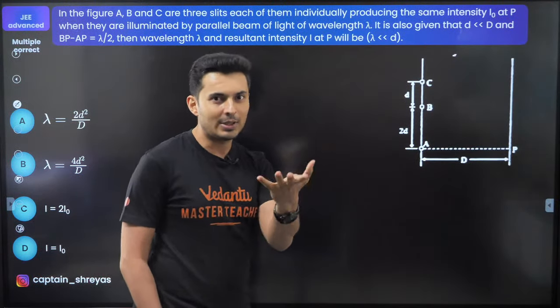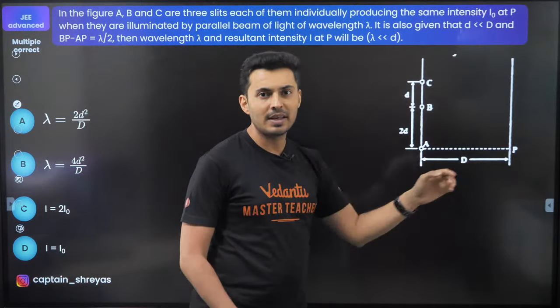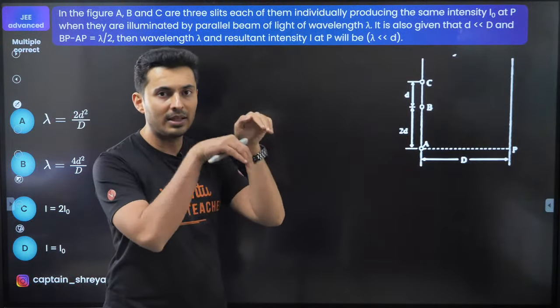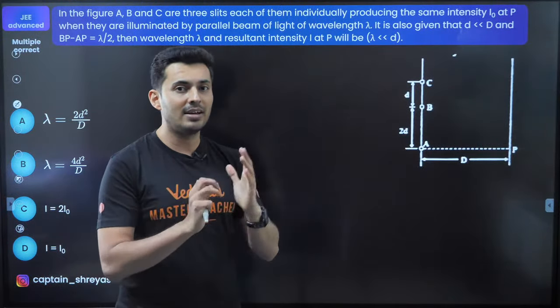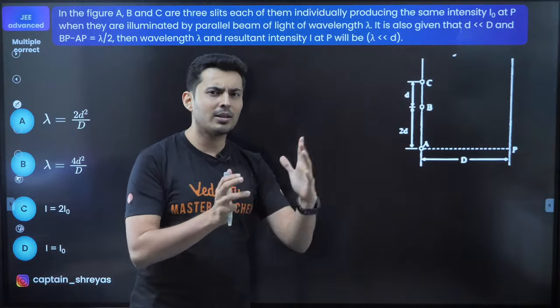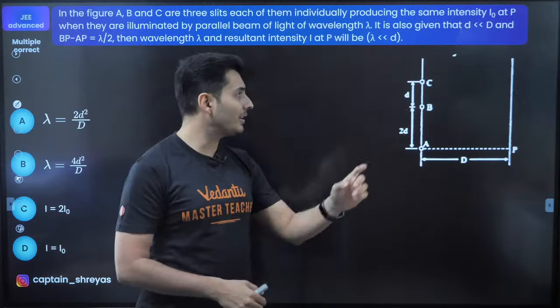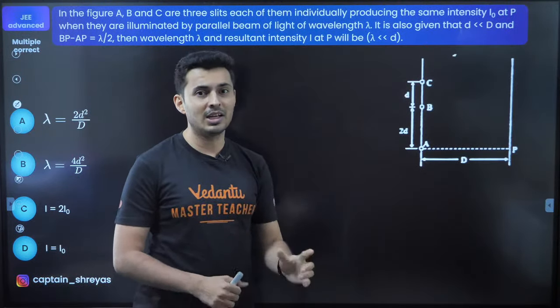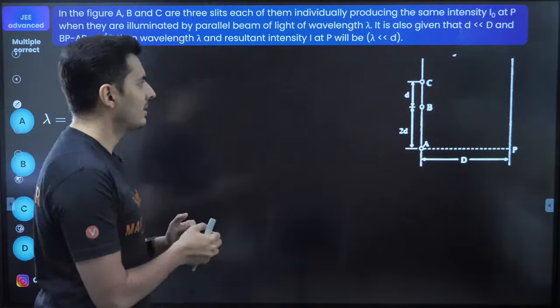That is the catch, obviously, because these light rays won't reach simultaneously. There will be some path difference between the arrival of these rays, because of which you need to solve the question via interference, understand what is the path or the phase difference between these rays. The interesting part is that there are 3 rays which are interfering. So maybe I'll have to play around with this problem a little bit more than expected.